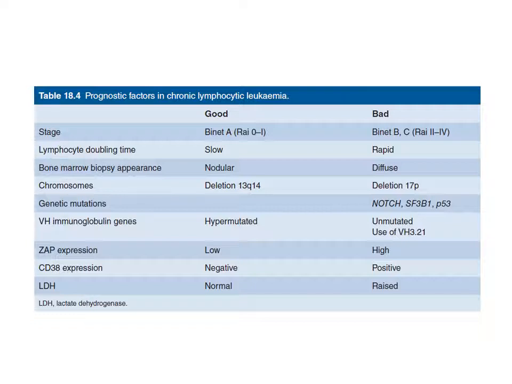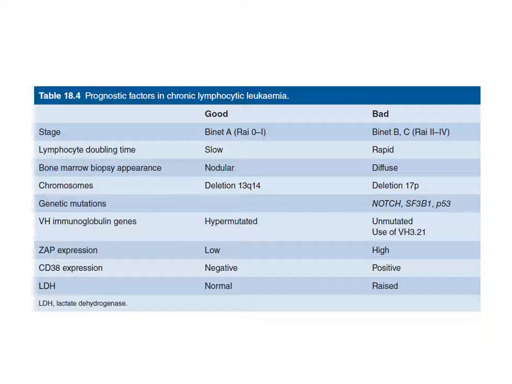Deletion 17p, this is a bad sign. Genetic mutations, NOTCH1, P53, SF3B1, if these are present, this is a bad sign. VH immunoglobulin gene, if hypermutated, good sign. Unmutated, this is a bad sign.